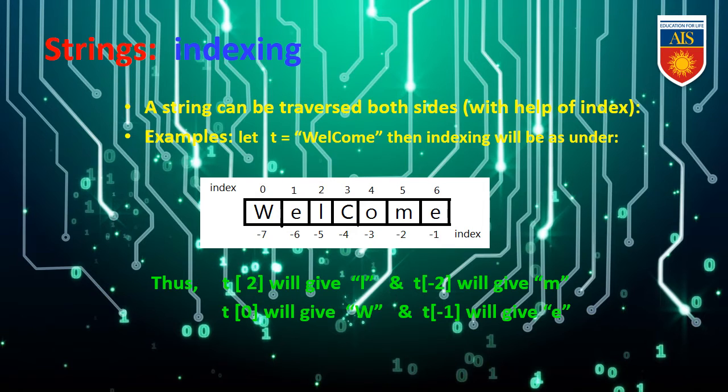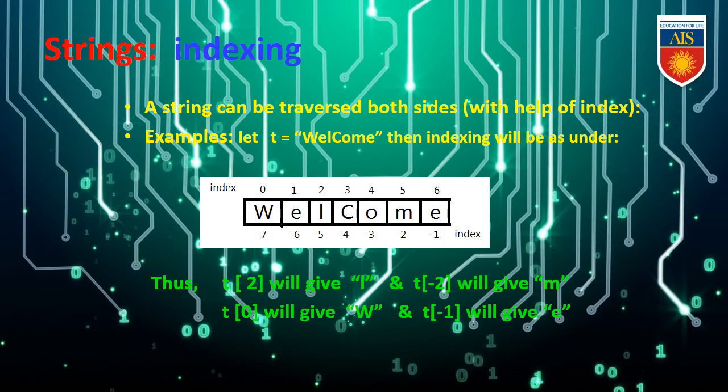In case of positive index, it will always start with 0, it is mandatory, and in case of right hand side index or negative index, it will start with -1. So we can see the example, t[2] will give L and t[-2] will give M. If we need to find the index position of 2 in case of plus, we will get the output as L, because W is in 0 position, then E in the first and L in second.